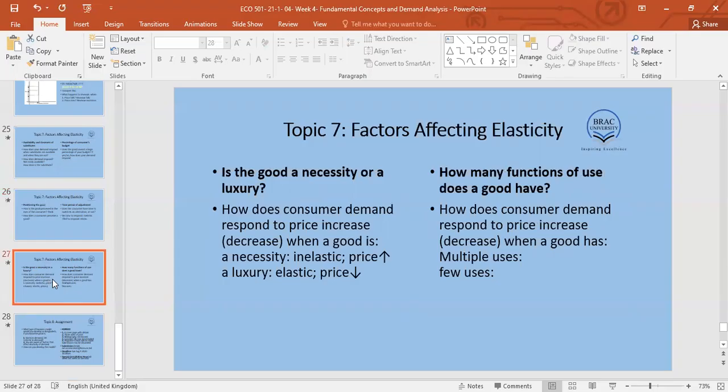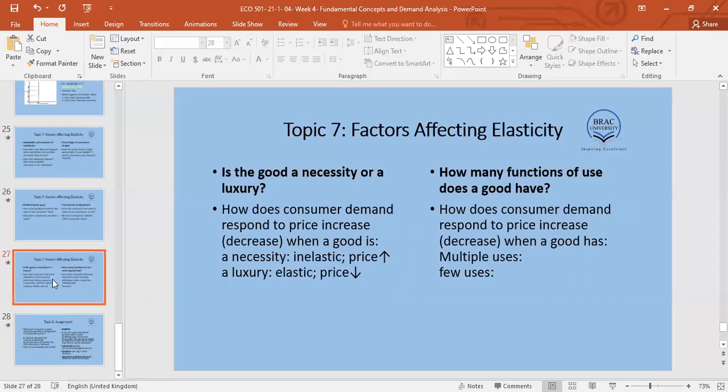Next, is the good a necessity or a luxury? If it is a necessity, like insulin injection, if it is a necessity like salt, people respond to prices in one way. If it is a luxury, people respond to prices in another way. Another factor is, does the good have multiple uses?